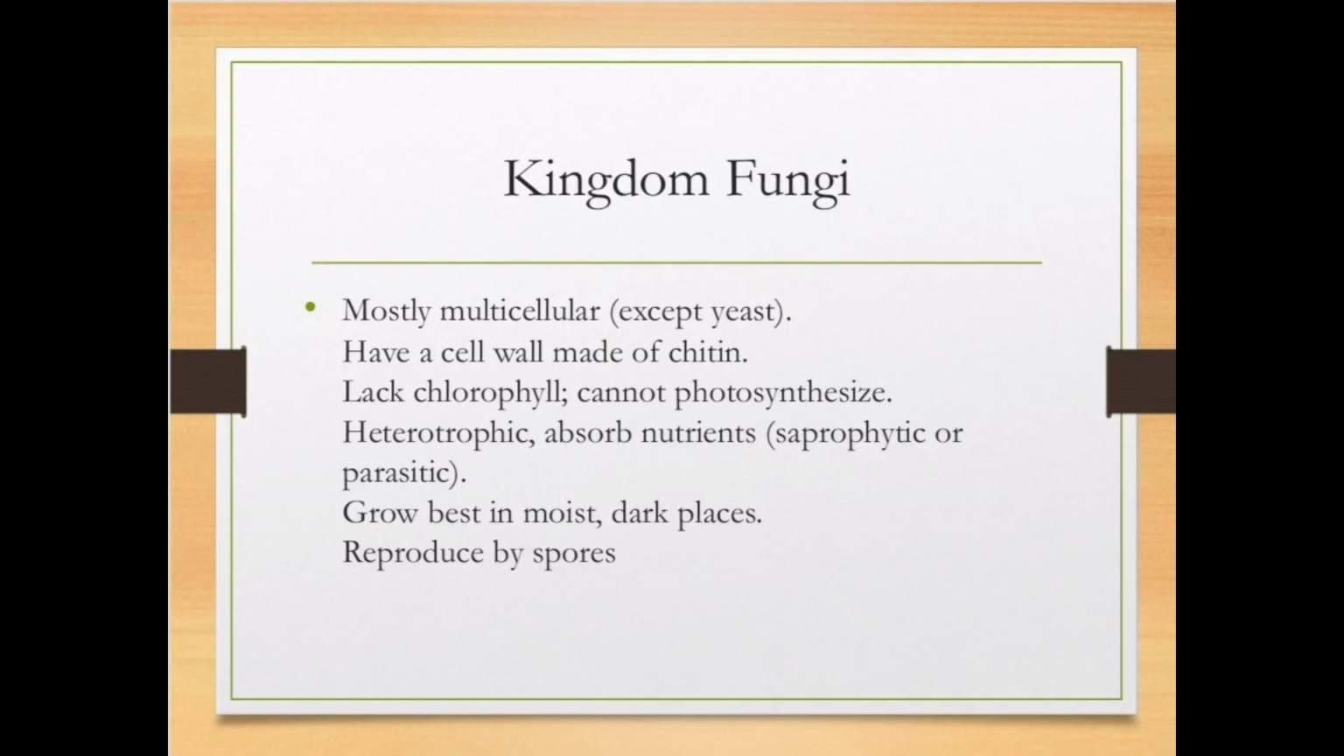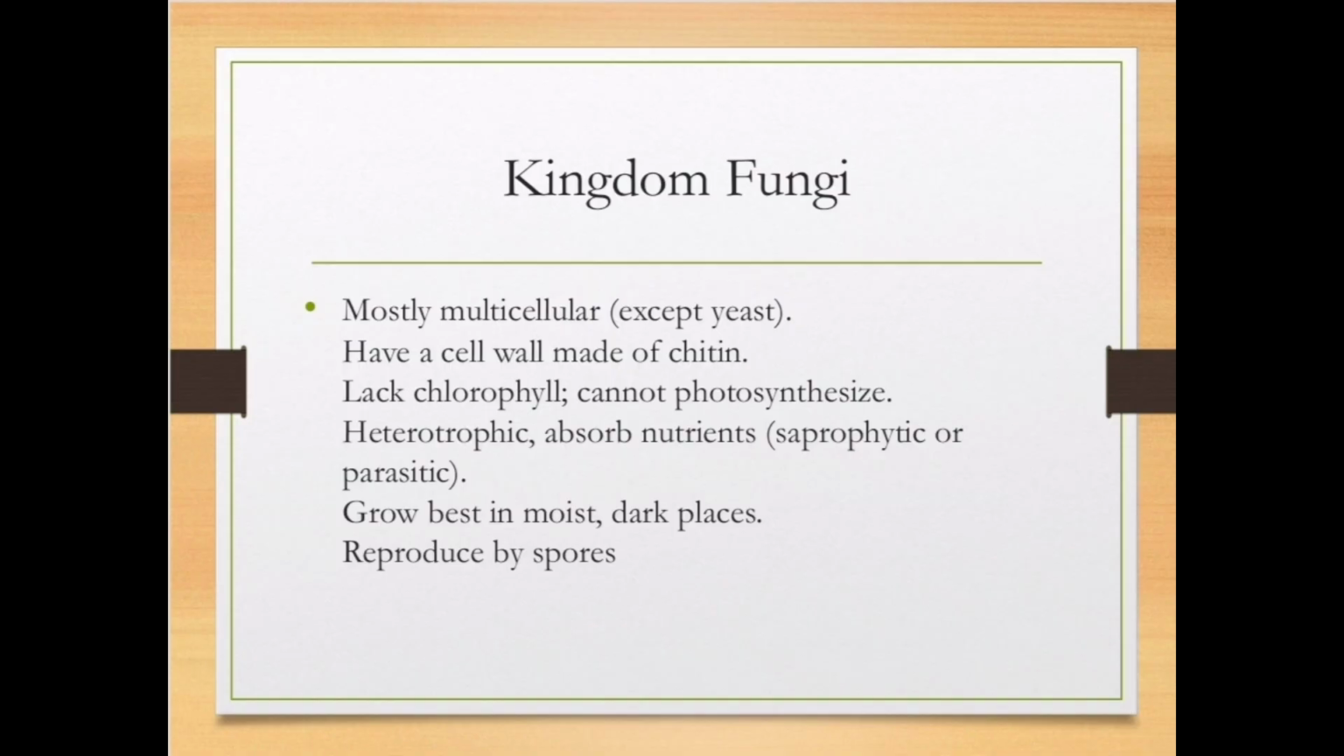In Monera, their cell wall is made up of peptidoglycan, whereas in fungi, their cell wall is made up of chitin. They lack chlorophyll, so they cannot photosynthesize. They depend on other dead and decaying matter for nutrition. So they are known as saprophytic, parasitic. Okay.